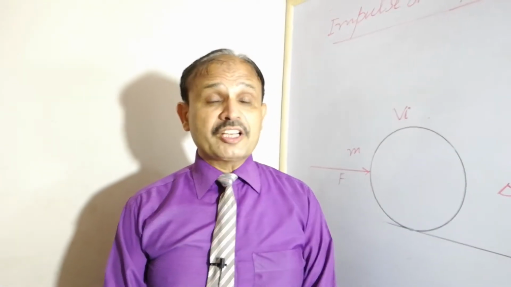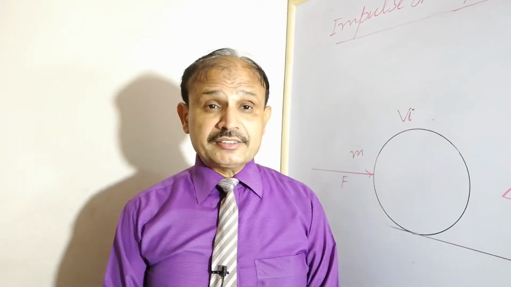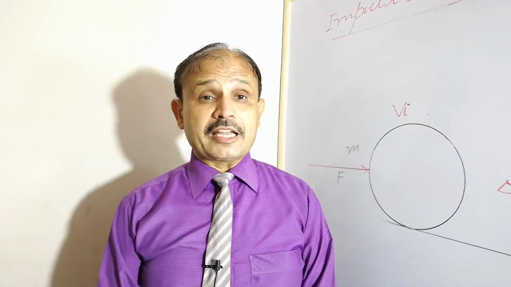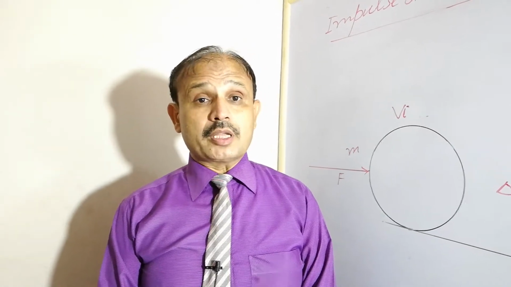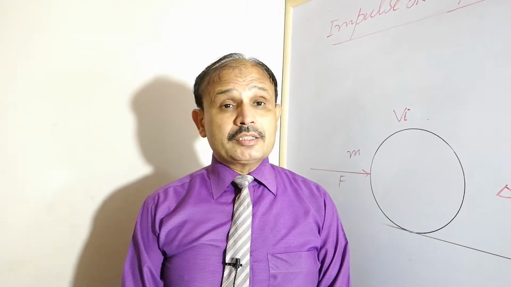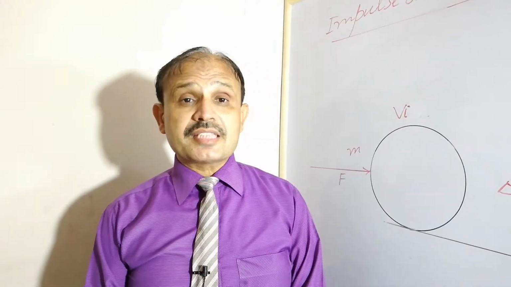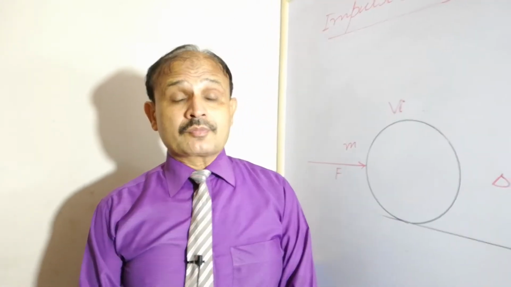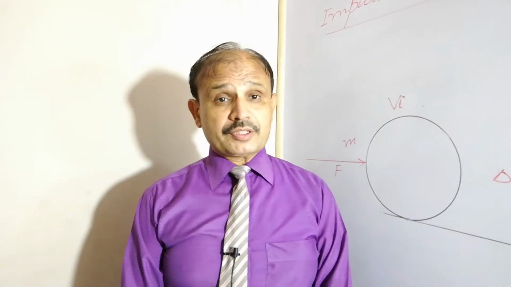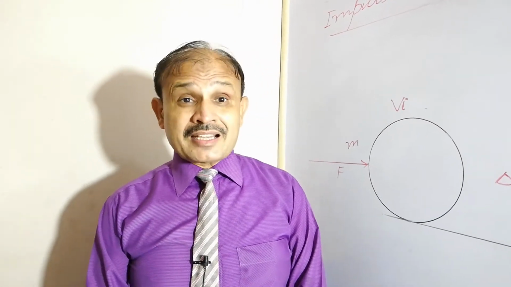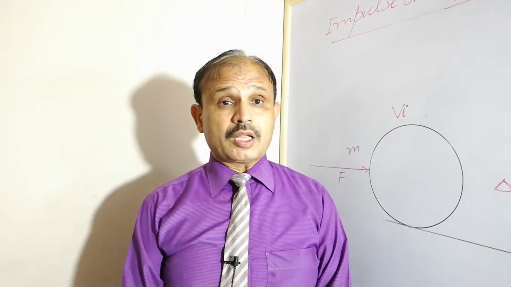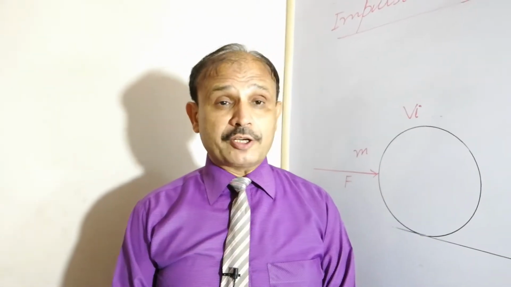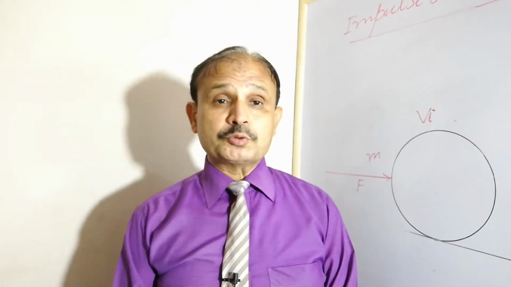It means if you want to measure the motion of a body, you just measure momentum. And momentum is the product of mass and velocity. So P is equal to mv. Momentum is a vector quantity and it has the same direction as that of velocity. And the second law of motion: when a force acts on a body, it produces an acceleration. That acceleration is directly proportional to force and inversely proportional to the mass of the body. So mathematically you can write this statement as F is equal to ma.